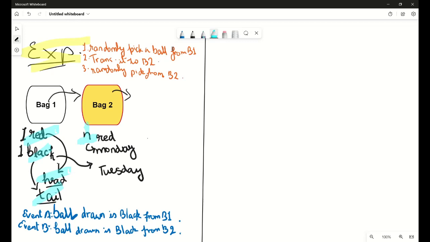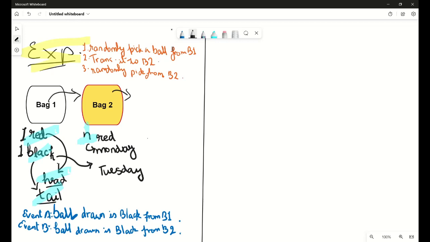So this is the experiment, this is the setup and the events, A and B. Event A is the event where the ball drawn from bag 1 is black in color, and event B is the ball drawn is black from bag 2. Now, we only discuss black balls here because what we actually have to find is the probability of it being a Tuesday. That's our ultimate goal, because then we associate it and we get the answer for the probability of it being heads.